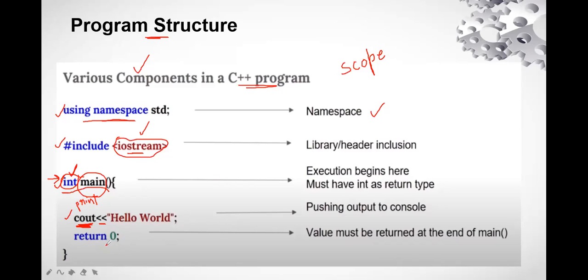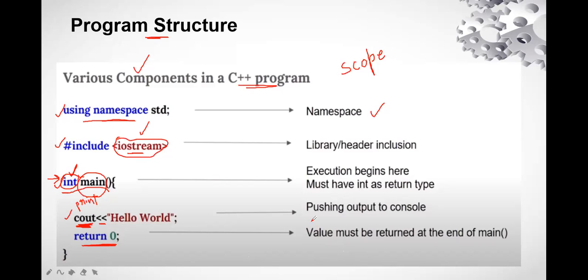Then you are going to return a value. I have told you that this is a main function which has a return type of integer, so I need to return some integer value. So I return 0 to complete this function, with a semicolon, and I close the curly braces.